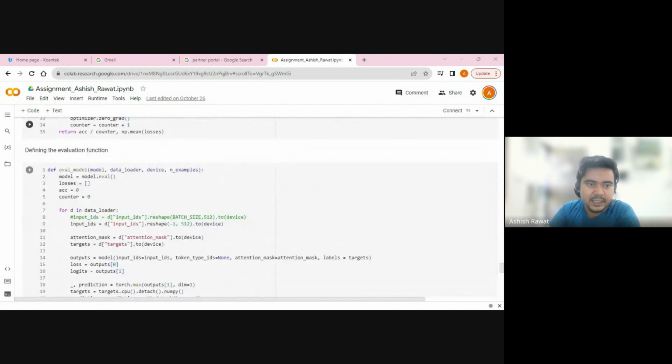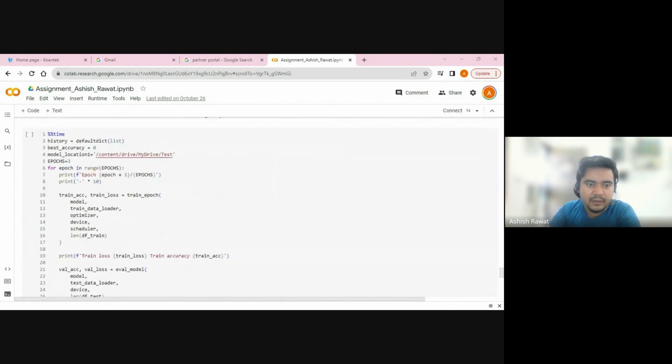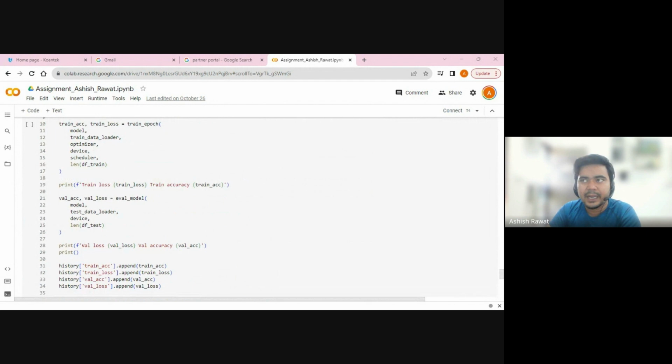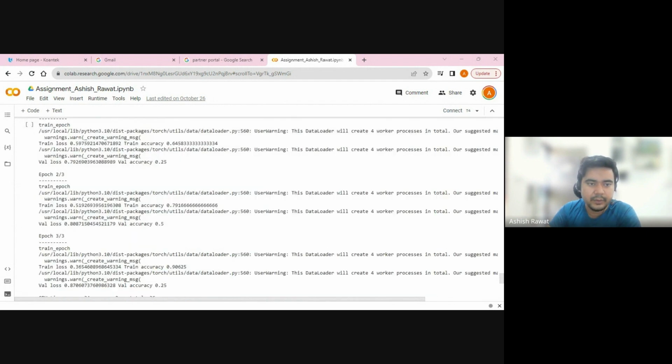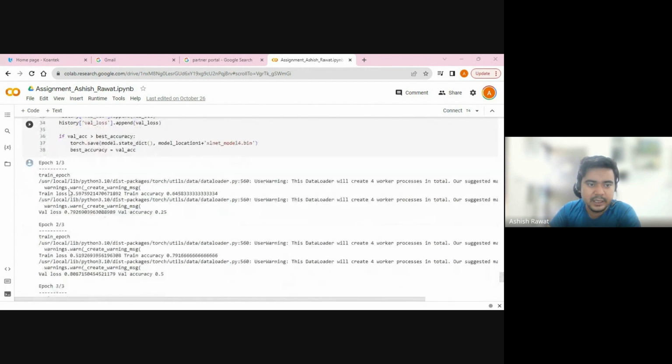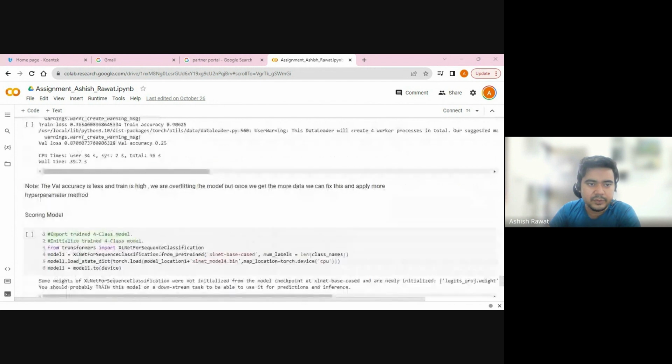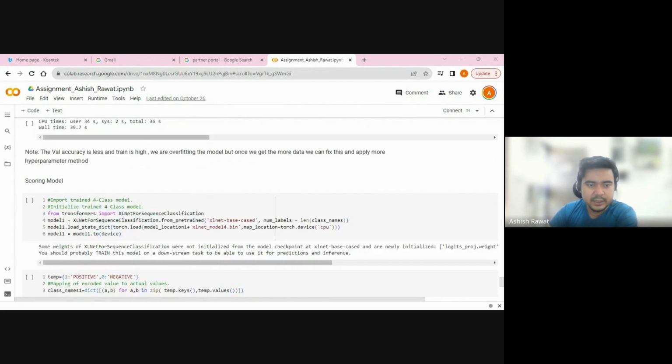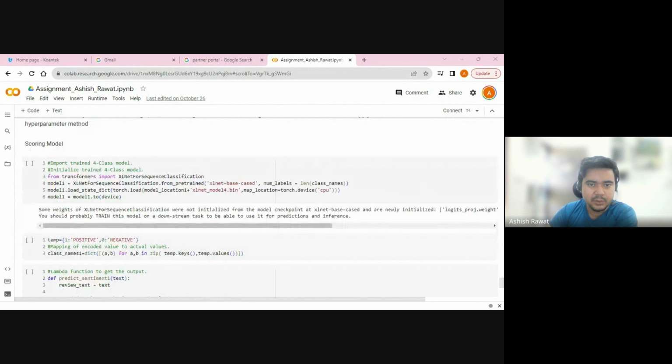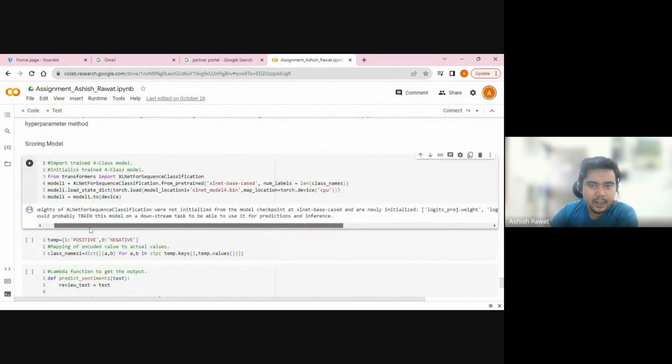This is the code for the evaluation, when we evaluate the model using the training and validation score. So this is how the epochs look. We trained the model for three epochs because we have a memory constraint and also a computing constraint. This is the scoring of the model that we did. It's very simple, not that complicated.